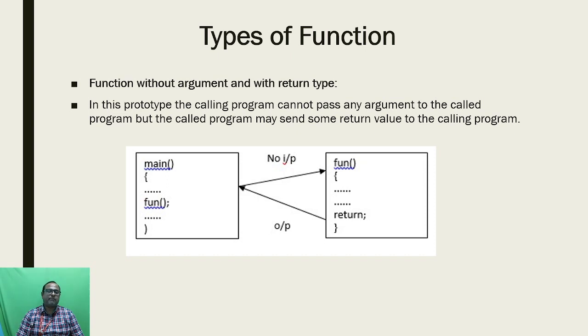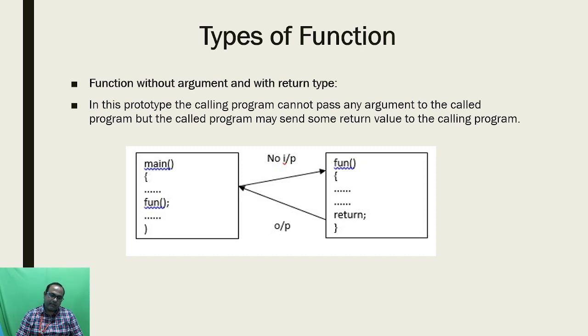So this is the last type of the user defined function. Here I clearly mentioned the diagram: from the main function there is no input transfer to the user defined function, but from the user defined function the output will return to the main function.